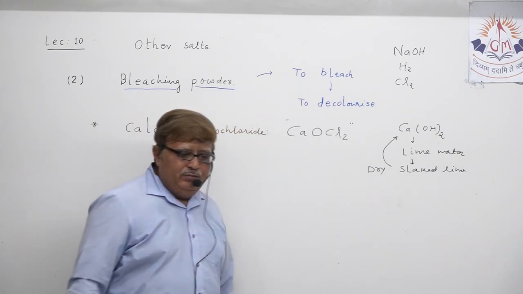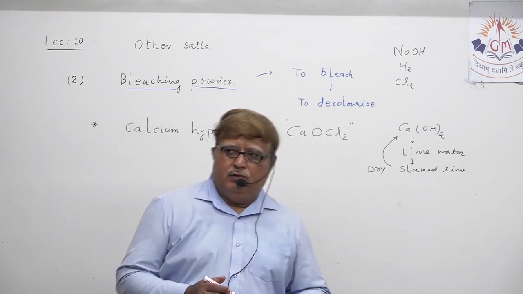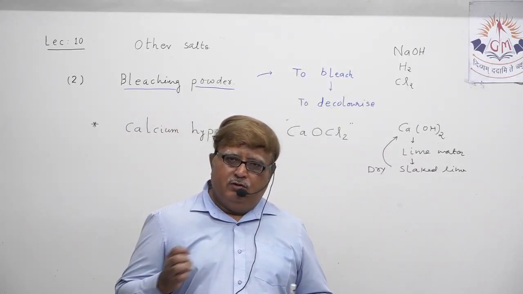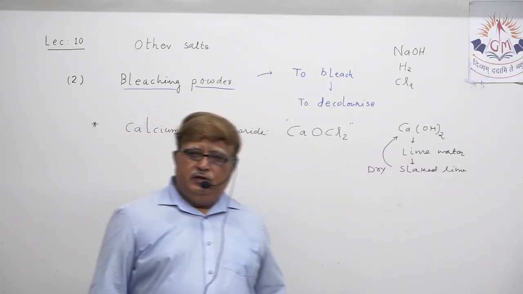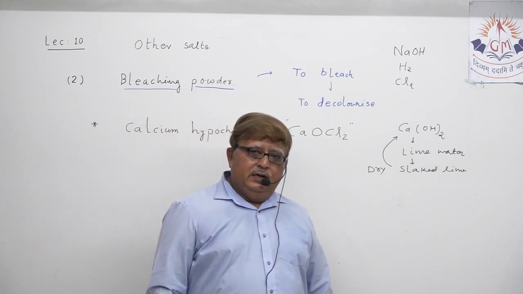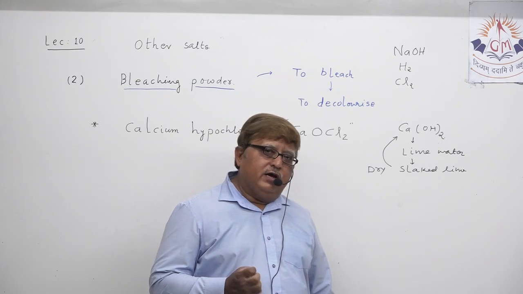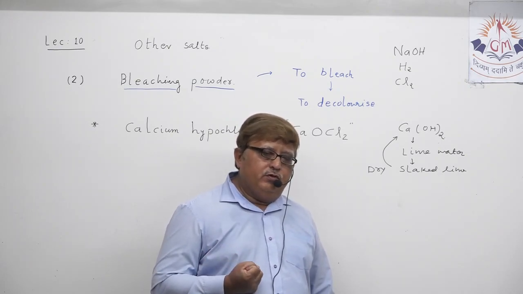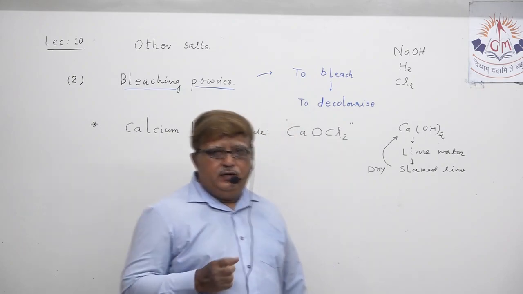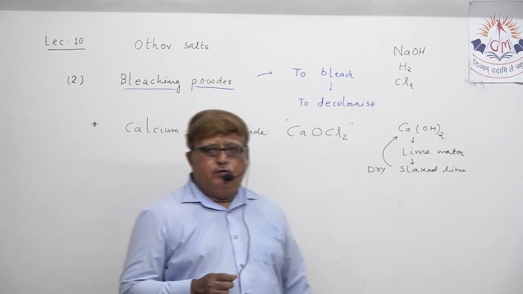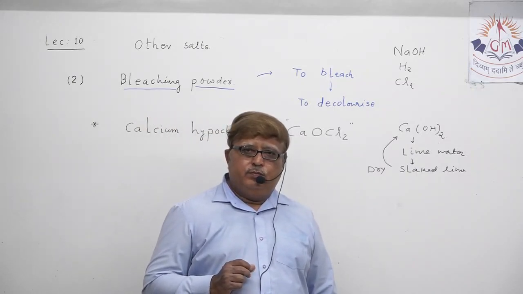Understand, when you prepare slaked lime by dissolving calcium oxide in water, obviously it is in an aqueous mixture. Now it has to be made dry. That means the water content has to be absorbed from it, and that dry slaked lime is utilized for the production of bleaching powder.